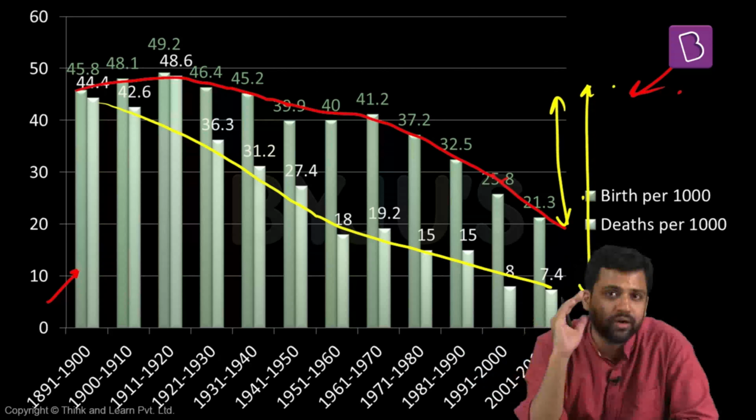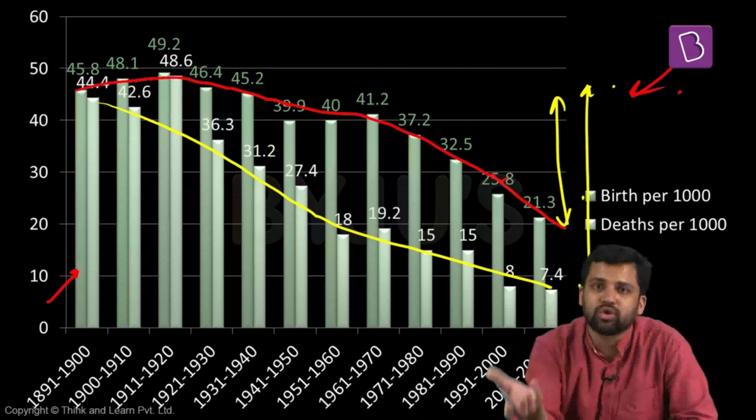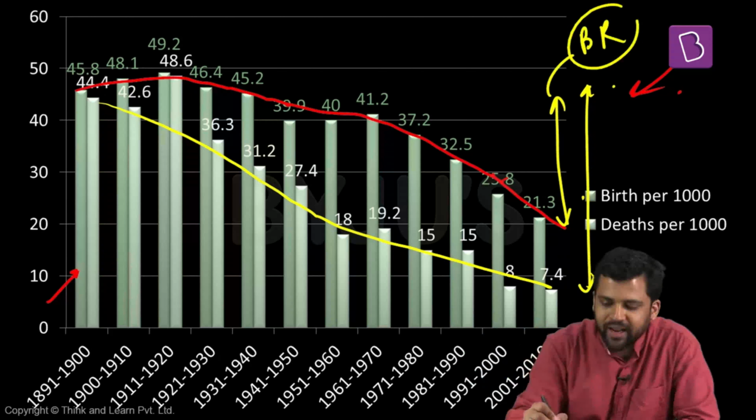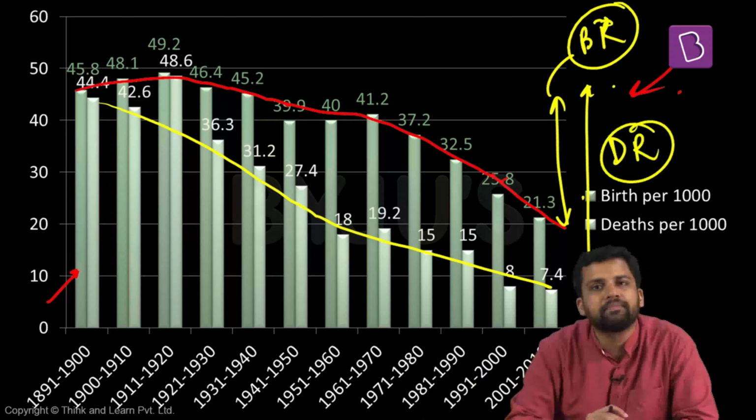Ideas, values, they don't change at a very fast rate, while technology changes at a very fast rate, and adaptation of technology is also faster. So birth rate decline has been less, death rate decline has been faster, more rapid. Very important conclusion, and I have used these illustrations to help you understand better.